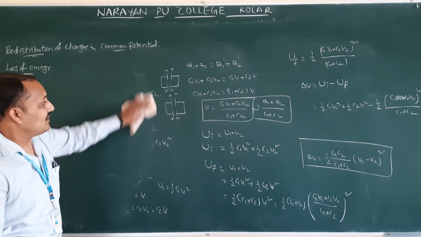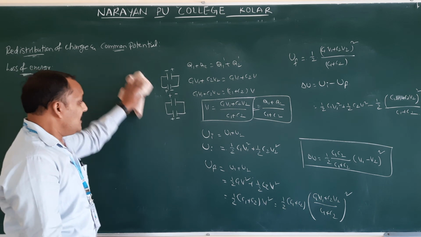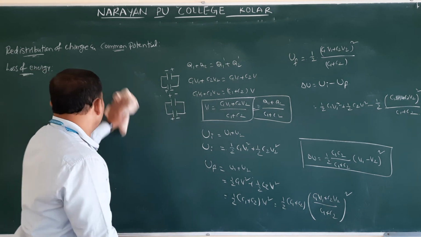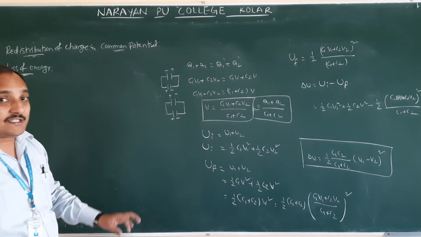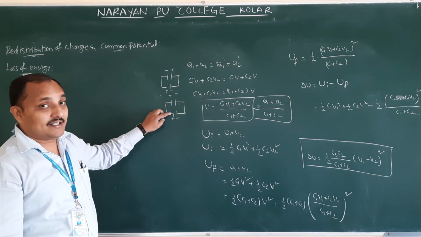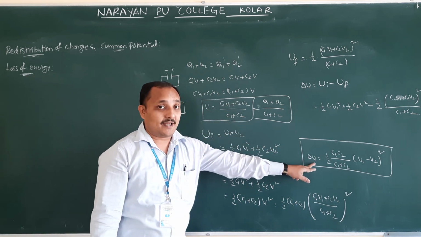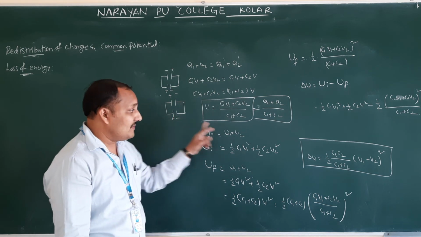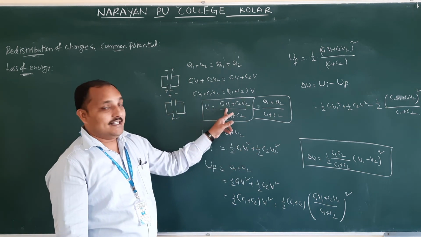But between these two cases, what is the loss of energy? What is the common potential? We are going to give the equations. Whenever they are asking the problem, they will give two capacitors connected in parallel with the positive terminal of the capacitor connected with the positive terminal. At that time, what is the loss of energy means this formula. Positive is connected with positive means loss of energy formula is this one, and the common potential is this one.